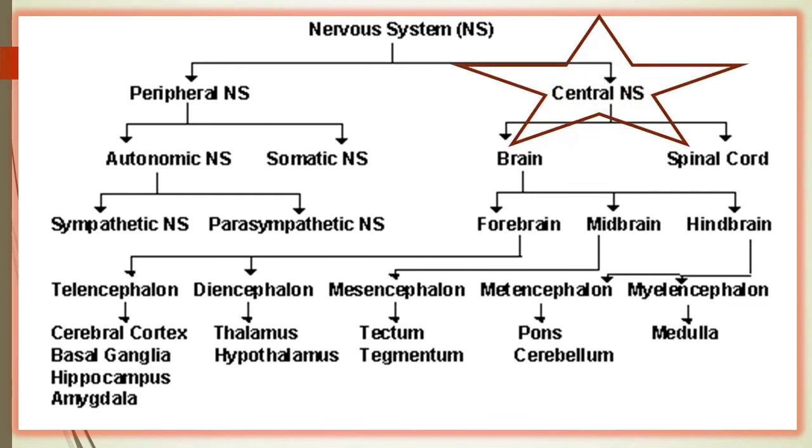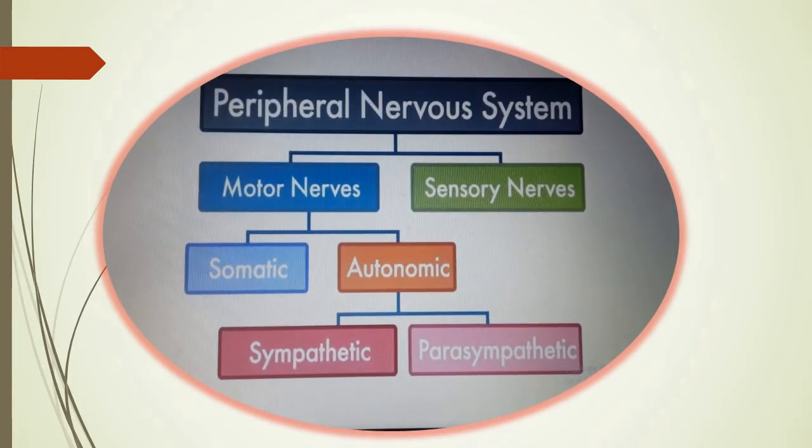This is the central nervous system, which I already discussed. This is the peripheral nervous system. I will start now. The peripheral nervous system is made up of motor nerves and sensory nerves. Motor nerves carry information from the brain or spinal cord, and sensory nerves carry information from the touch receptors to the brain or the spinal cord. Motor nerves are somatic and autonomic.